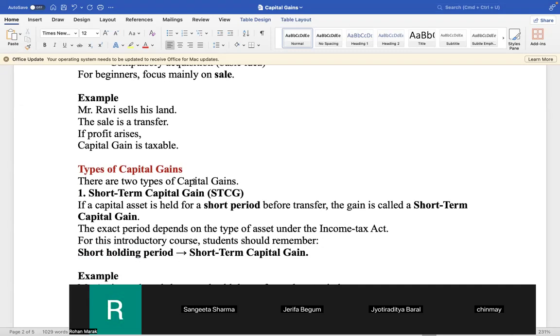Next point. Bhargav is there? Bhargav is not there. Then who is there? Sangita? Sangita Sharma is there? I think they have joined in and left and doing some other work. Chinmoy?